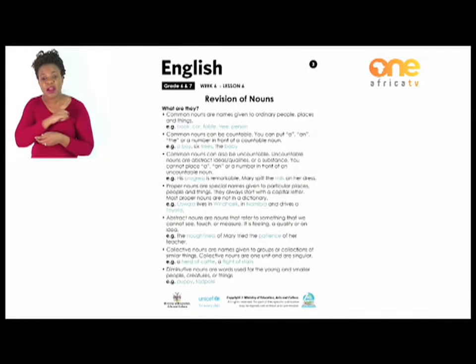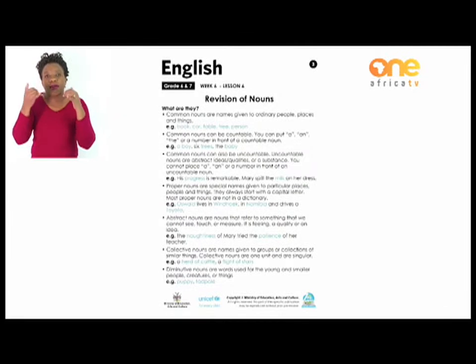All right? Then the fourth category of our nouns is collective nouns. These are names given to groups or collections of similar things. Collective nouns are one unit and are singular, e.g., a head of cattle, a flight of stairs.